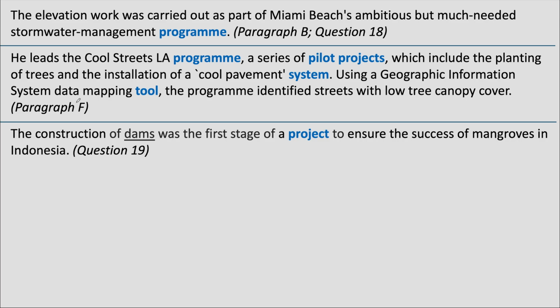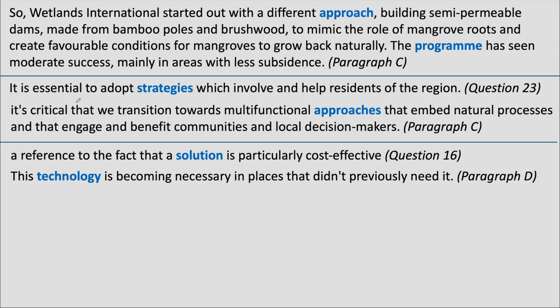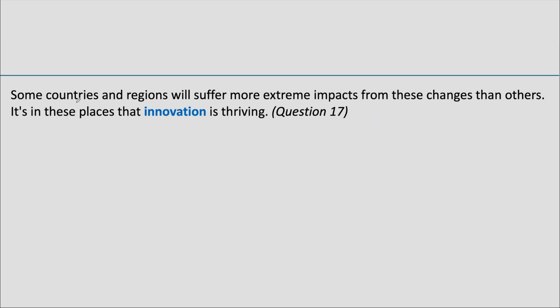The passage is about the problems caused by climate change and different ways people deal with them. So instead of the word project, we see words like program and pilot projects. For methods or solutions, we see words like approach, strategy, and technology. One other word we see is innovation, which means new ideas or new ways of solving a problem.